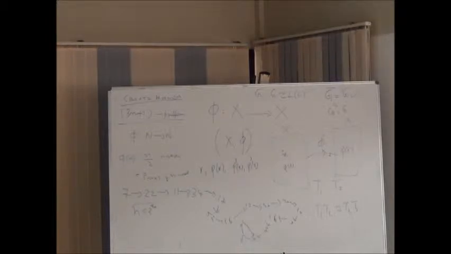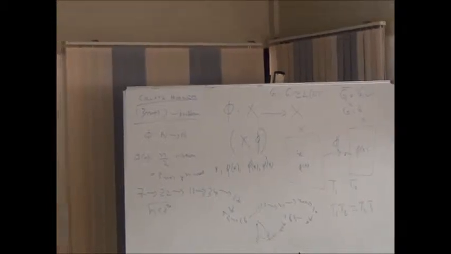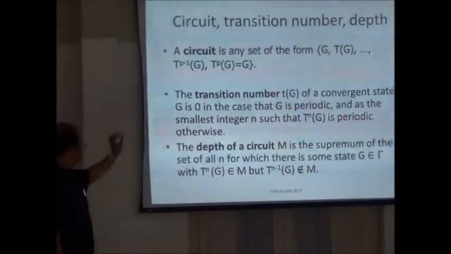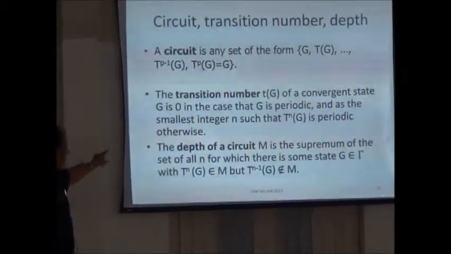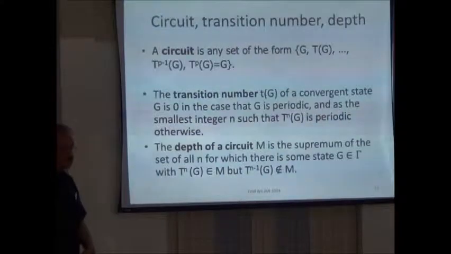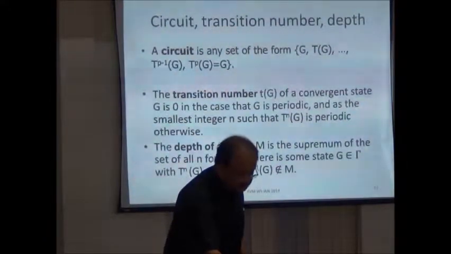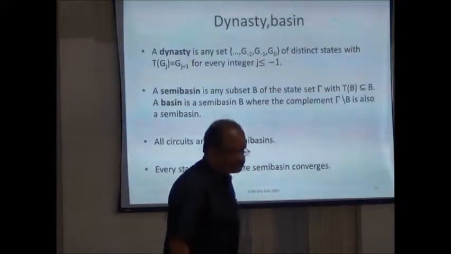So I will quickly say something about some basic terminologies which you should know if you are interested in doing research in graph dynamics: circuit, transition number, depth of a circuit. I will not spend more time on this because I want to say something on interconnection networks also.